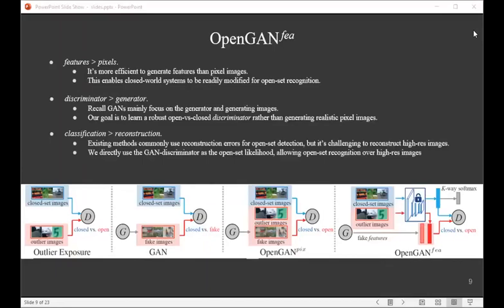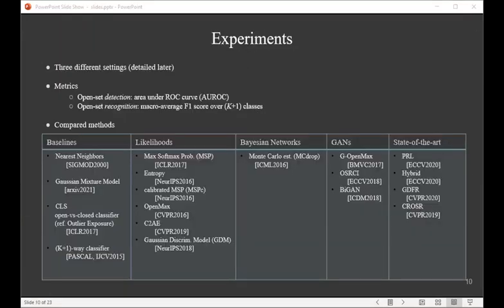Lastly, OpenGAN uses the GAN discriminator as the open set likelihood function. In contrast, other GAN methods usually use the reconstruction error as the open set likelihood. Apparently, these methods will not work well on high-resolution images which are hard to reconstruct. We validated our OpenGAN under 3 setups and used 2 metrics, AUROC and the F1 score. We compared against the various methods. Please refer to our paper for details.